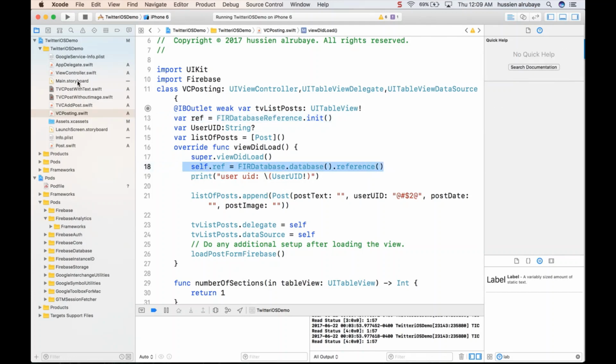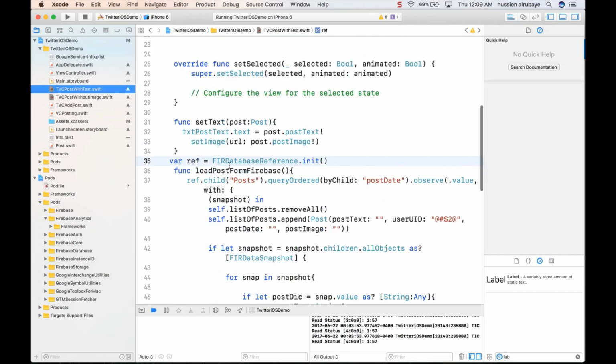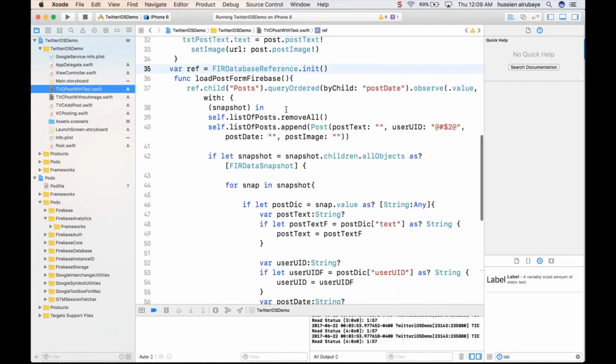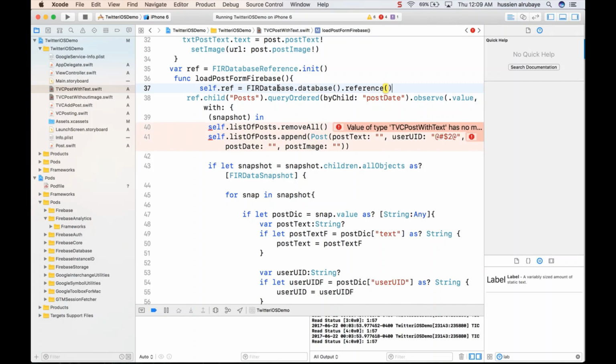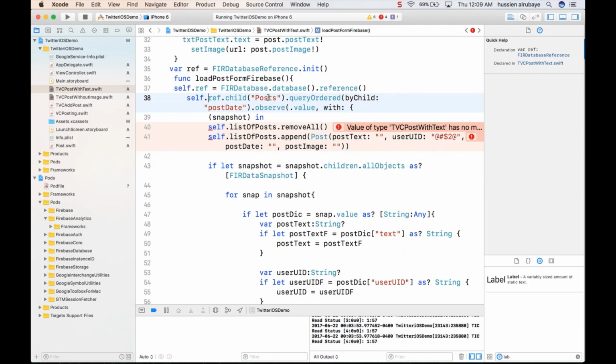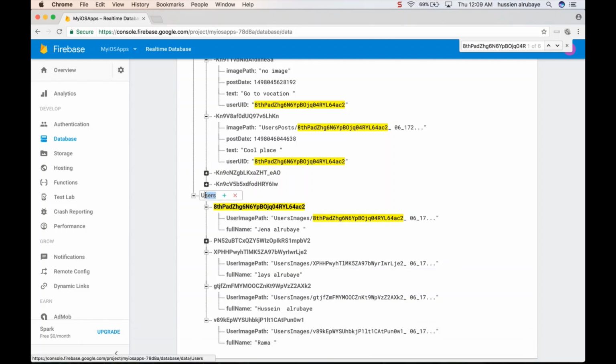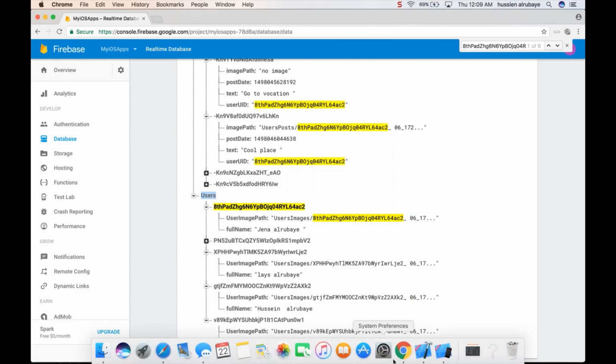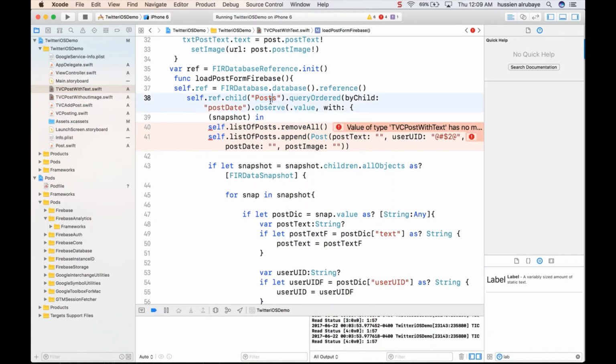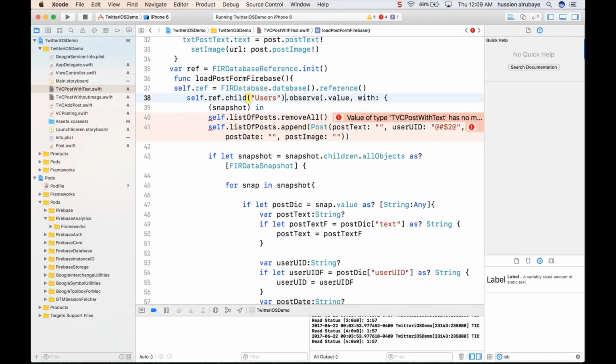So just define it, then go back to the show with text, and here before start listening, self.post, and that is. So you could keep that self.post that you posted. Now we are listening on the node. Name it. What is the name of the node that you want to listen to? I want to listen to the node named users. Okay, cool. So just get the users. In the users, I don't want to do any query orders. I'm done.